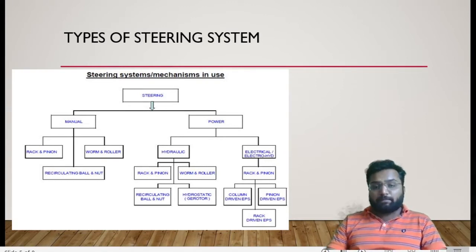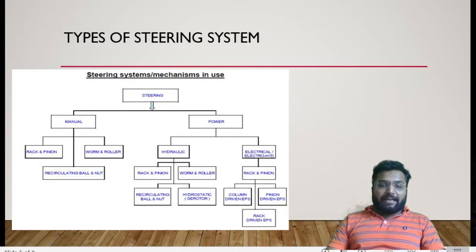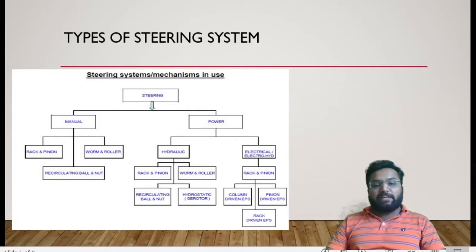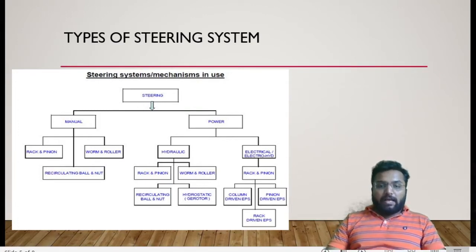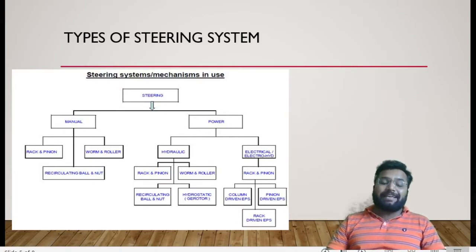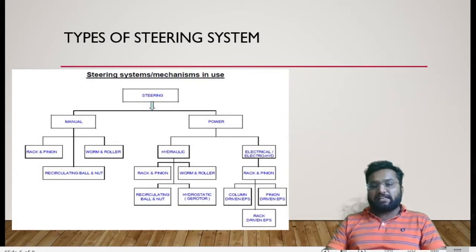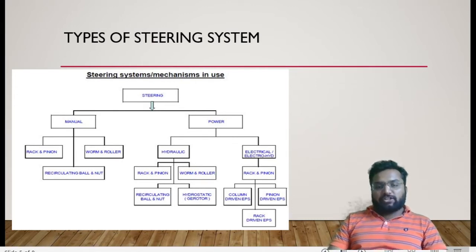In manual steering, we have three types of steering system. We have rack and pinion, which is a gear combination of rack and pinion. Another is worm and worm wheel, and ultimately the ball and nut type of steering system, or you can say screw and nut type, which has lesser efficiency, and at the same time we have to provide much more effort to control this type of manual steering system, which is basically a mechanical basic steering system.